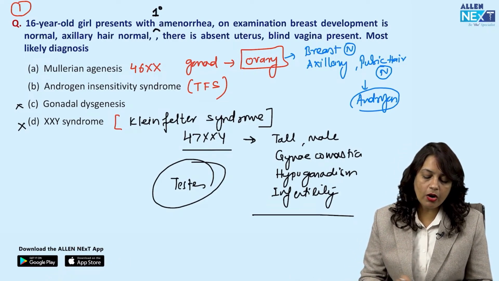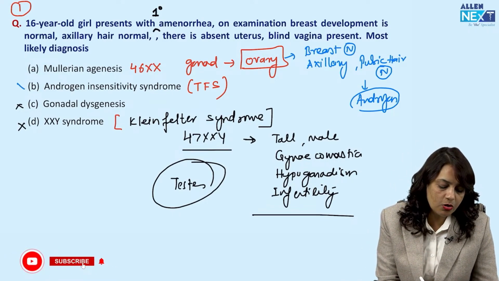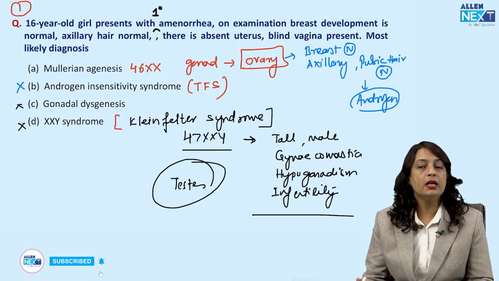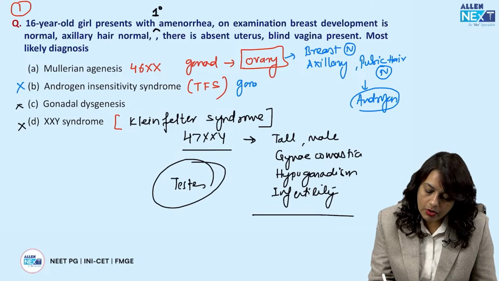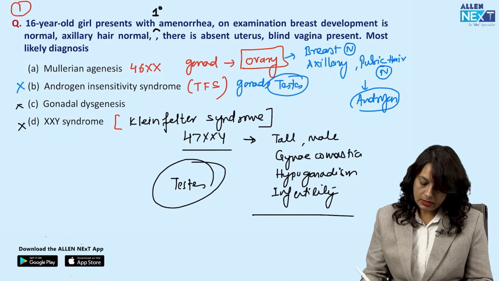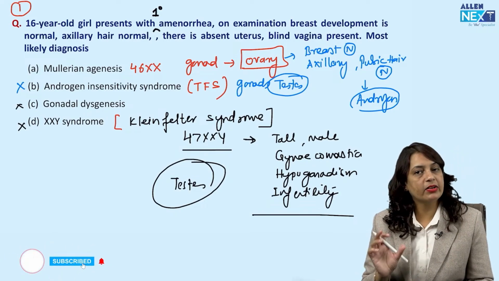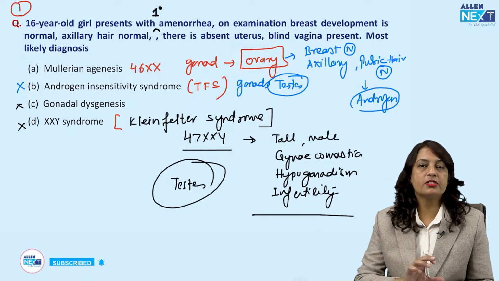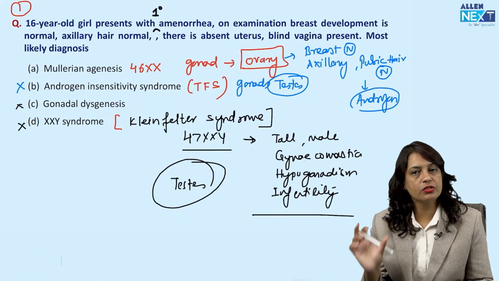According to the question, androgen insensitivity syndrome does not fit into this category because the gonads are testis, located in the inguinal region, secreting testosterone, but testosterone does not get converted into its active form, dihydrotestosterone.